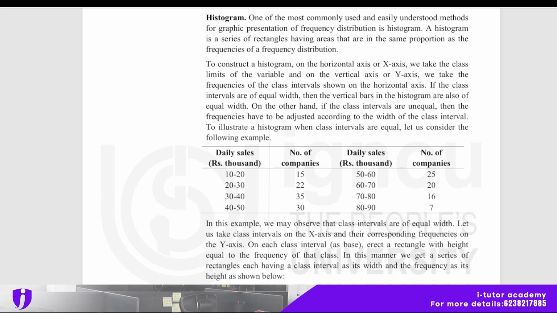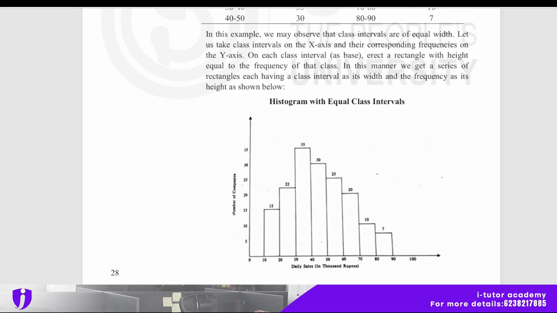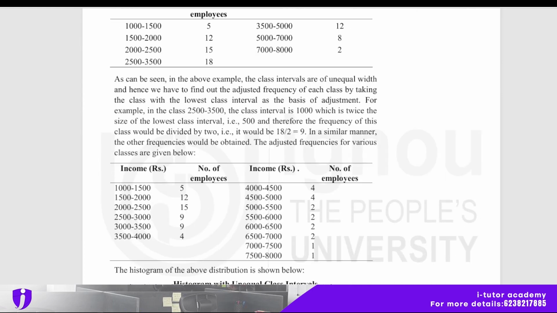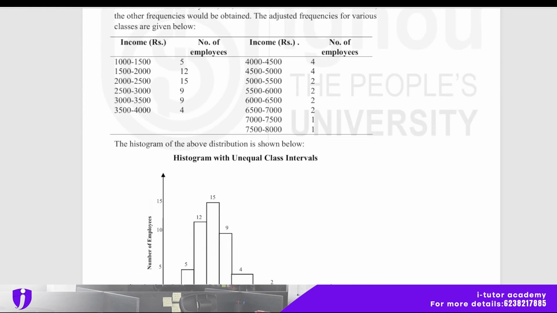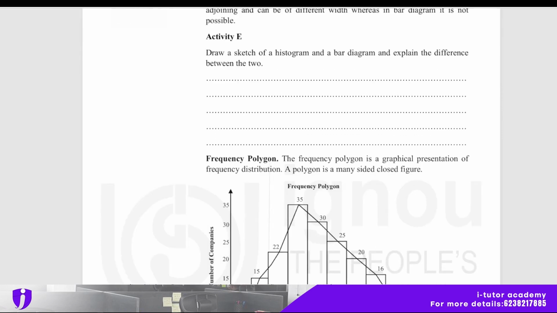On the other hand, if the class intervals are unequal, then the frequency has to be adjusted according to the width of the class interval. To illustrate a histogram when class intervals are equal, let us consider the following example. In this example, we may observe that class intervals are of equal width, and a histogram with the class interval. So here is an example, you just go through it, and a histogram with unequal class interval is also here as an example. Okay, activity also.